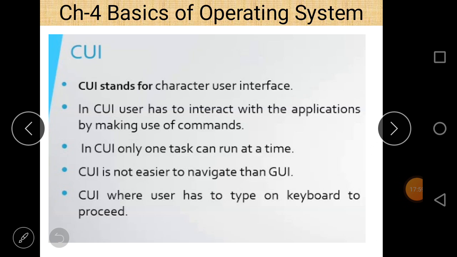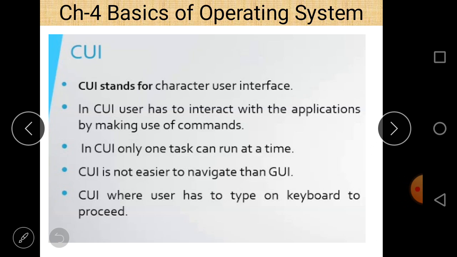CUI stands for character user interface. It means that a user can interact with an operating system by typing different characters. And in CUI, the user has to interact with the application by making use of commands. Actually, a set of characters is also known as a command. So a command is given to the operating system, and according to that command, a certain task will be performed. So this is called the CUI.